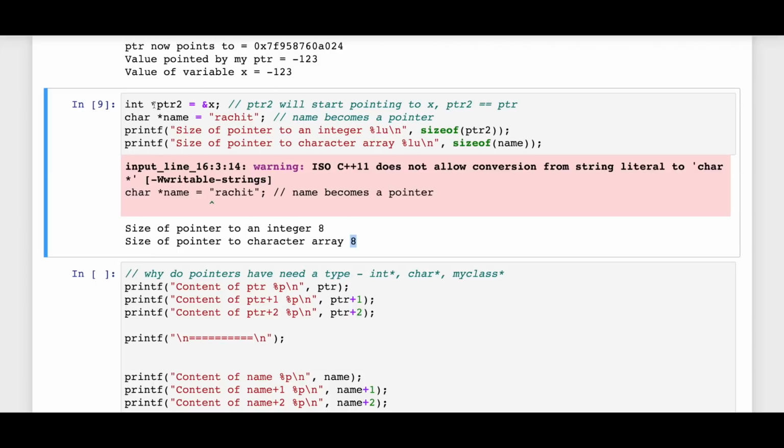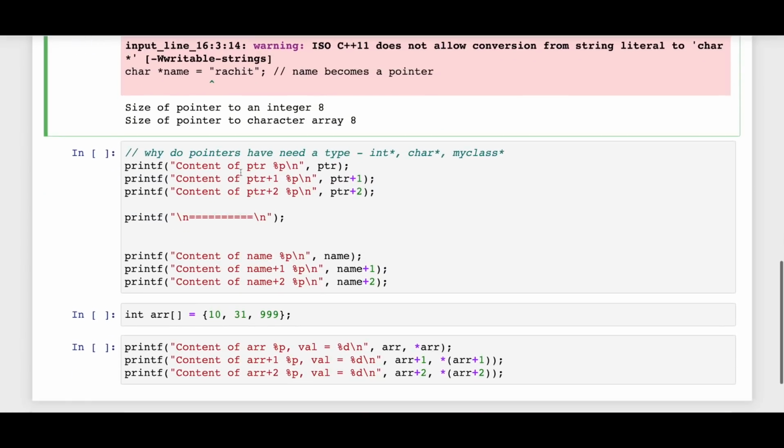So the next question that should pop in your mind is, if a pointer is just pointing to a memory address, why do we need a special type? Why do we need to say whether it's a pointer to an integer or a pointer to a character? What do you think is the reason behind pointers having a type? Because they are storing an address, and they can point to anything. So why bother storing whether it's a pointer to an integer or a character or a class?